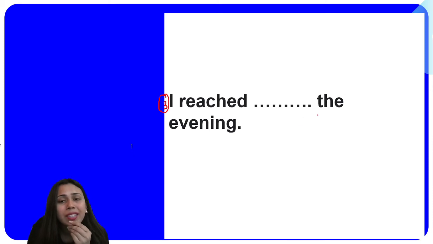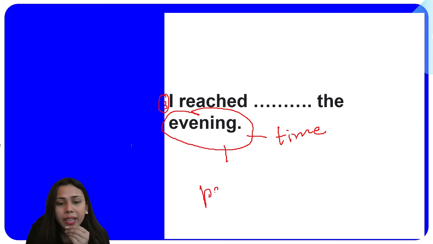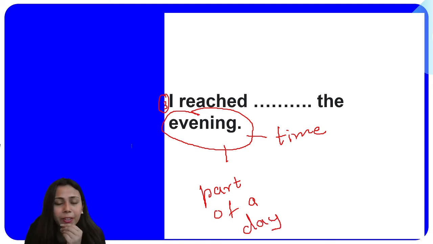I reached dash the evening. Now, what are we talking about? Definitely, we are talking about time. Time in what sense? Part of a day, right? Evening is a part of a day. Now, in that case, if we are talking about any of the parts of a day, then what preposition are we supposed to fill there in the blank? So, I reached in the evening.